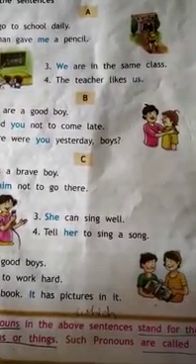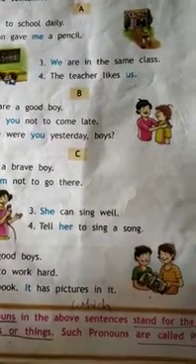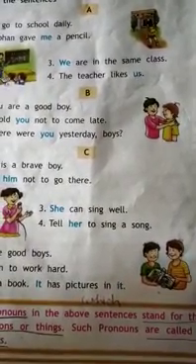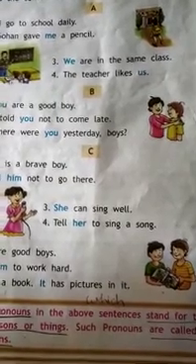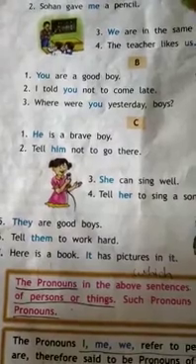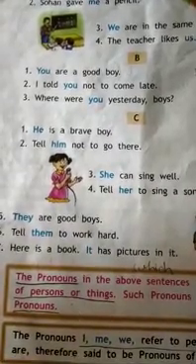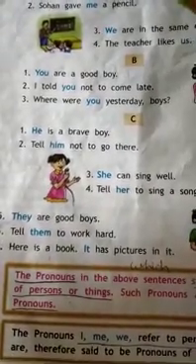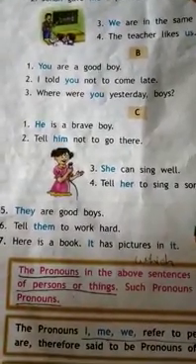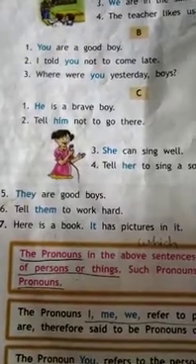We are in the same class. The teacher likes us. We and us also stand in the place of person. You are a good boy. I told you not to come late. Where were you yesterday, boys? You also stand in the place of person.